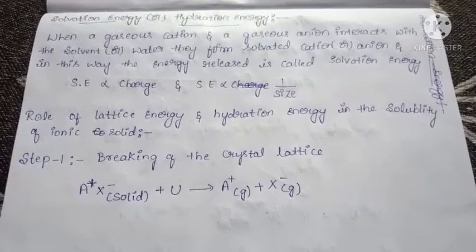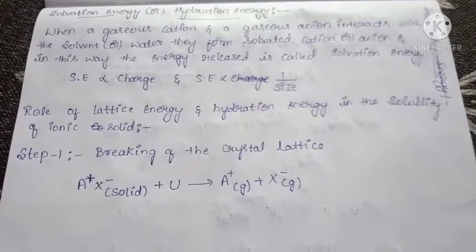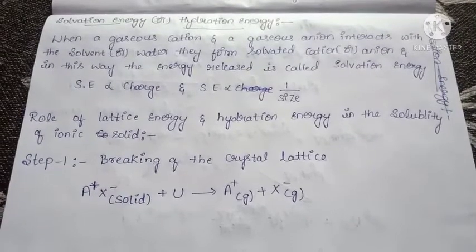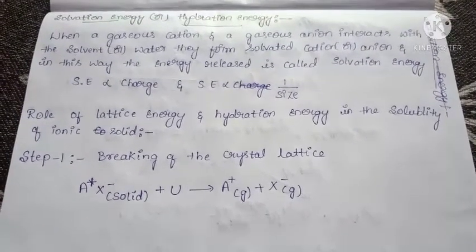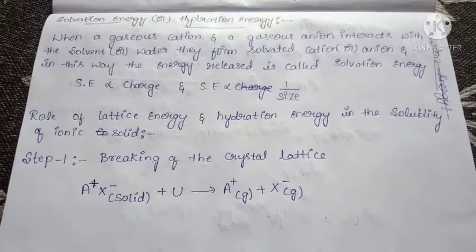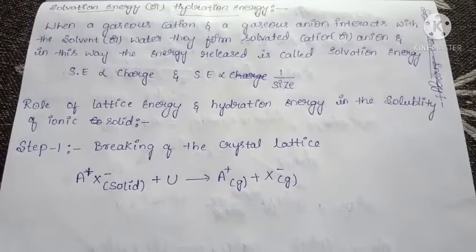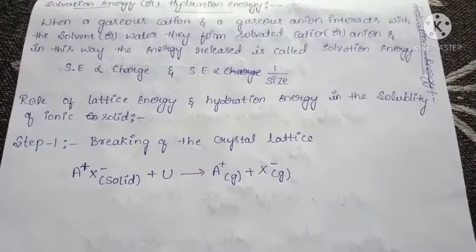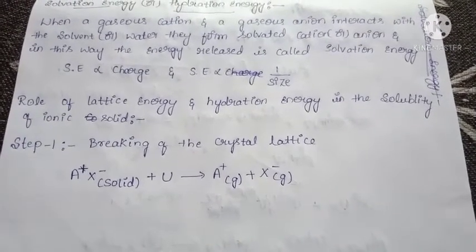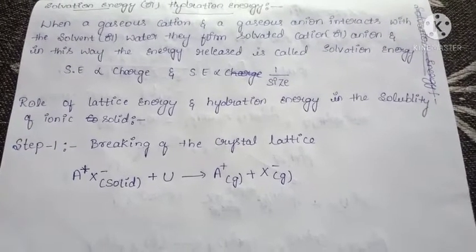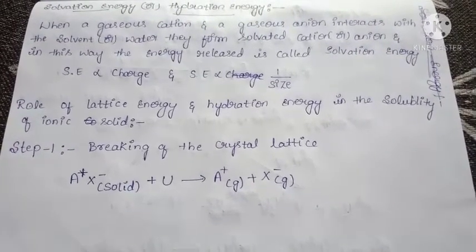Okay. Then there is some role of lattice energy and hydration energy in the solubility of an ionic solid. Step 1 is breaking of the crystal lattice. Here we are taking a general ionic solid example, that is AX, where A is a cation and X is an anion. Got it?